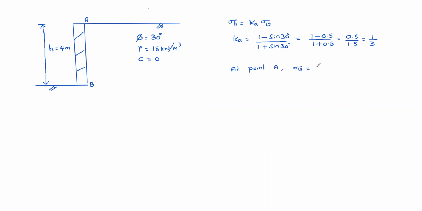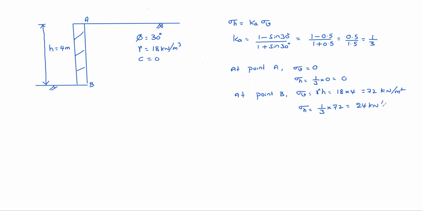At point A, no vertical stress, 0, topmost point. So what is the horizontal stress? Ka, 1 by 3, into 0, that equal to 0. At point B, vertical pressure equal to gamma h. Gamma h formula, that is 18 into 4. 72 kilonewton per meter square is the sigma V, vertical pressure. So horizontal pressure will be very simple. Just multiply this Ka with this sigma V. That equal to 24 kilonewton per meter square.